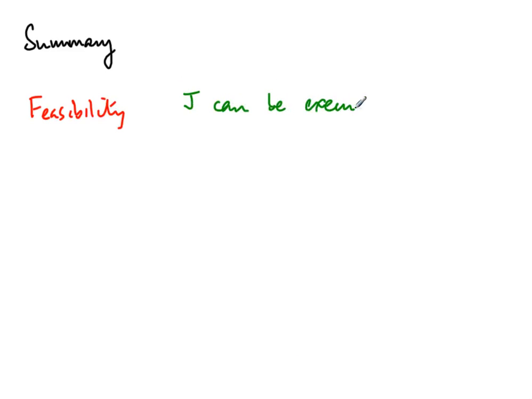So to summarize, we have established two things. The first is the feasibility criterion. We said that any set J can be executed if and only if J can be executed in deadline order.